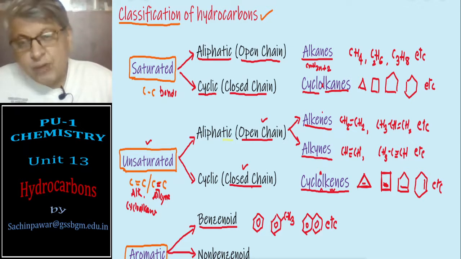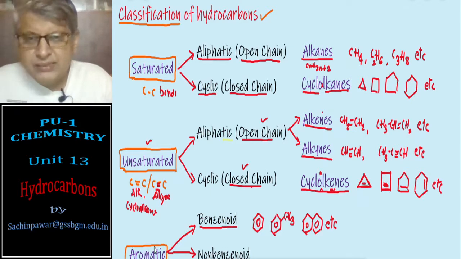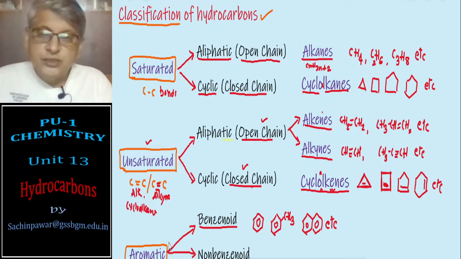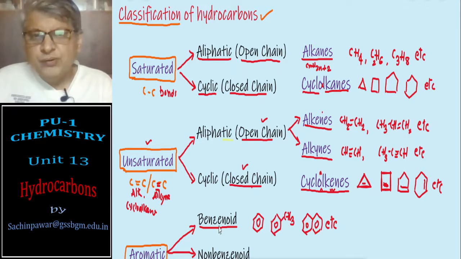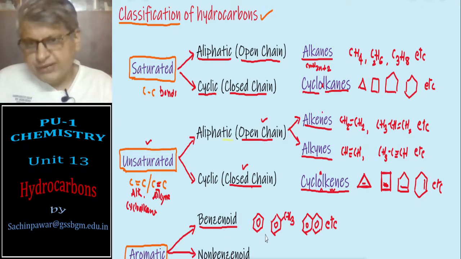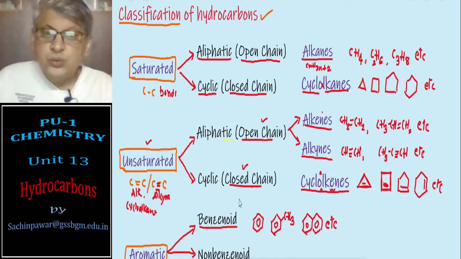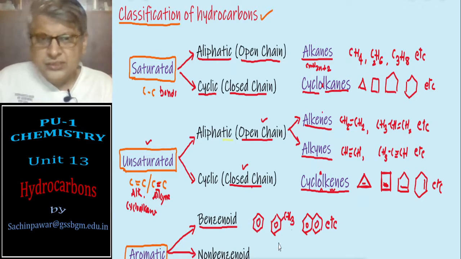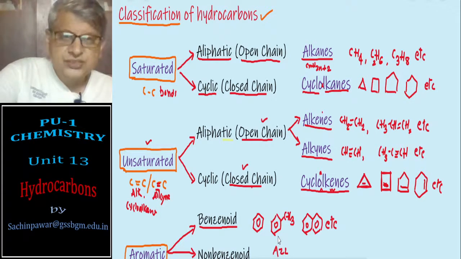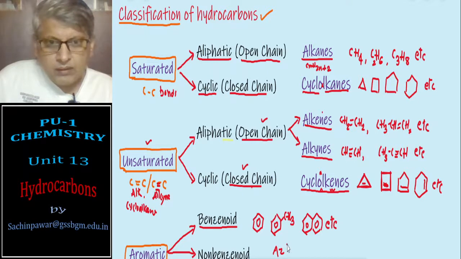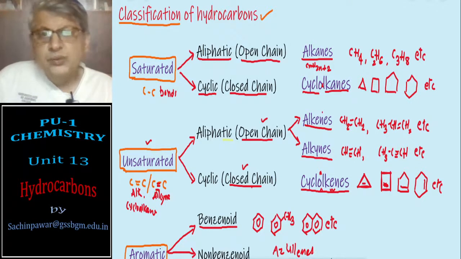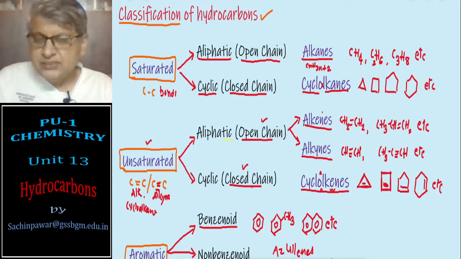So aromatic compounds are those which have a typical smell, known as aroma, that you have learnt in your 10th standard, and benzenoid compounds are those which contain a benzene ring. Non-benzenoid compounds are those which do not contain a benzene ring and they are aromatic. Just to give an example, I can take azulenes. They are aromatic hydrocarbons. The example structure I have just given in the previous part of my same slide.